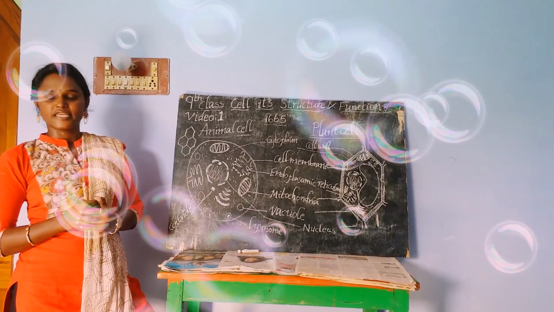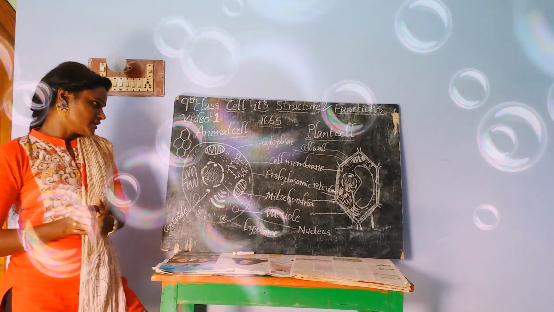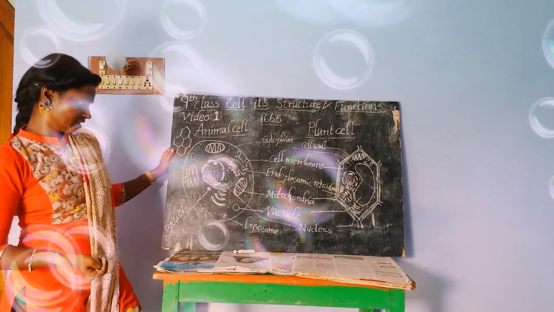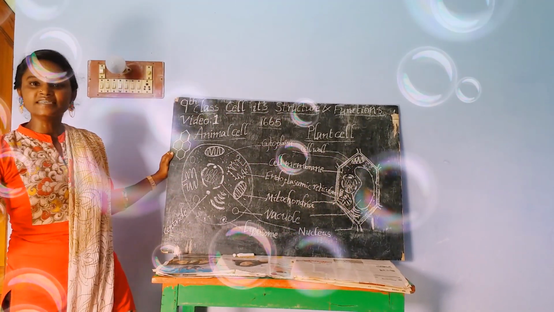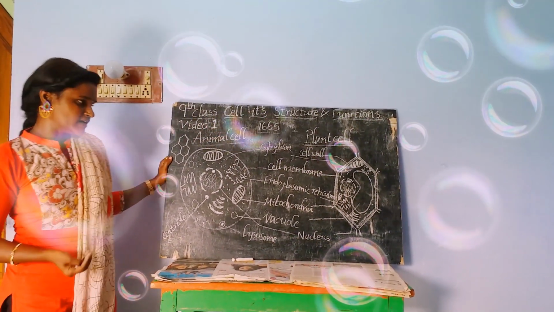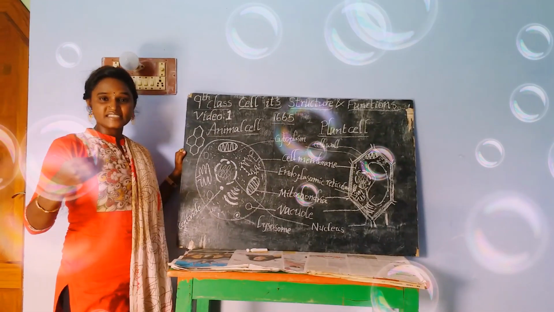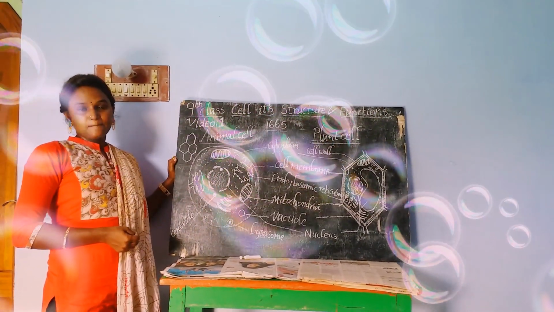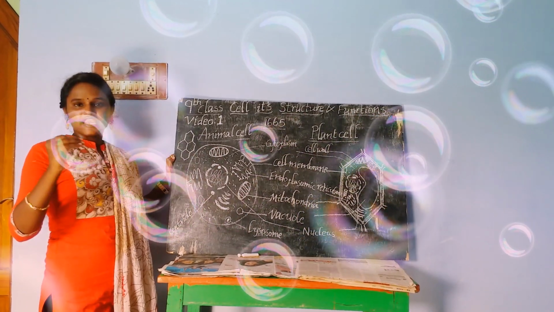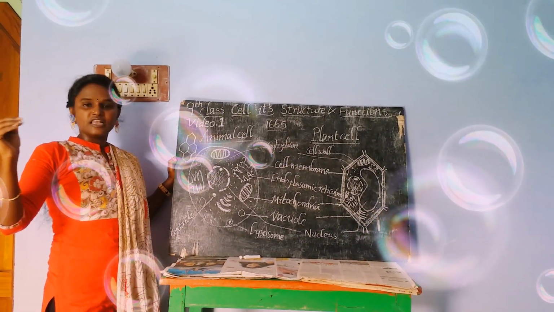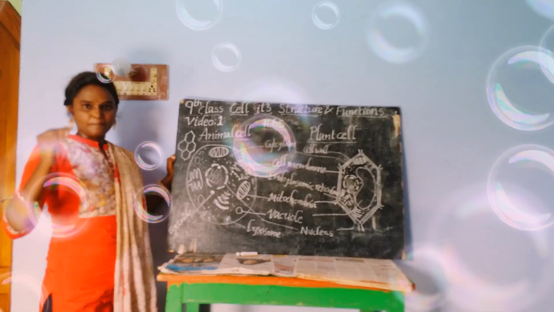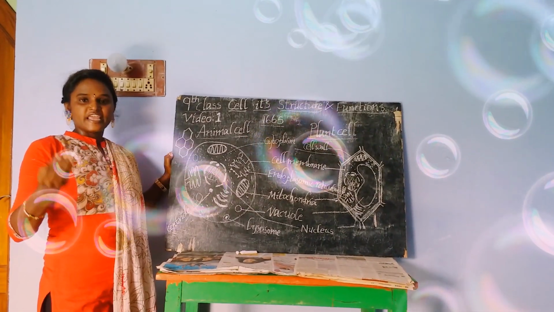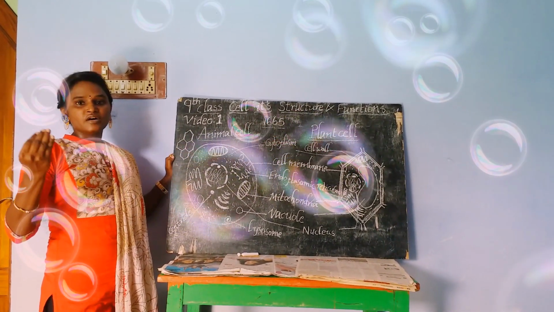If we talk about the next thing, what is a cell? Do you remember the definition of a cell? A cell is the basic structural and functional unit of life.